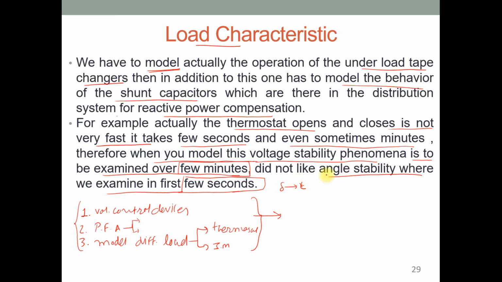So unlike the case of angle stability, you cannot directly conclude in the first few seconds. For voltage stability analysis, if you examine the load characteristic, then you need to consider all these three parameters, and the composite characteristic of all these three parameters will give you an accurate and exact idea for voltage stability analysis. Clear? I hope you have understood up to this.